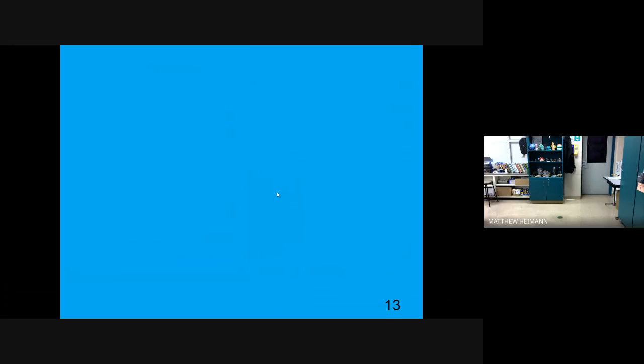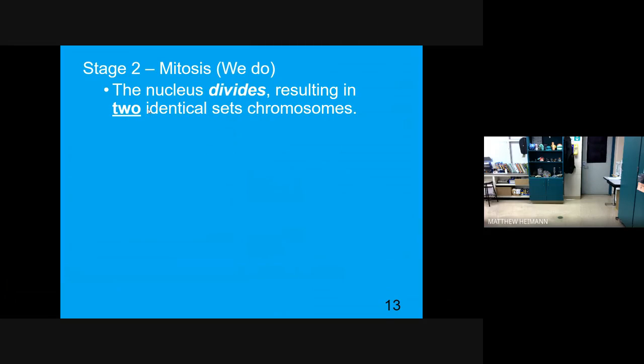All right. So stage 2 is mitosis. We'll do this together, which we are now. The nucleus divides, resulting in 2 identical sets of chromosomes. So in stage 1, it was creating the 2. They were replicating. Now they actually divide within the single cell into 2.